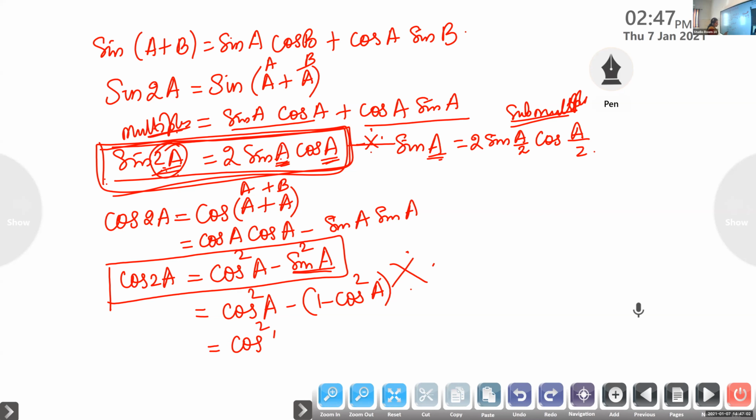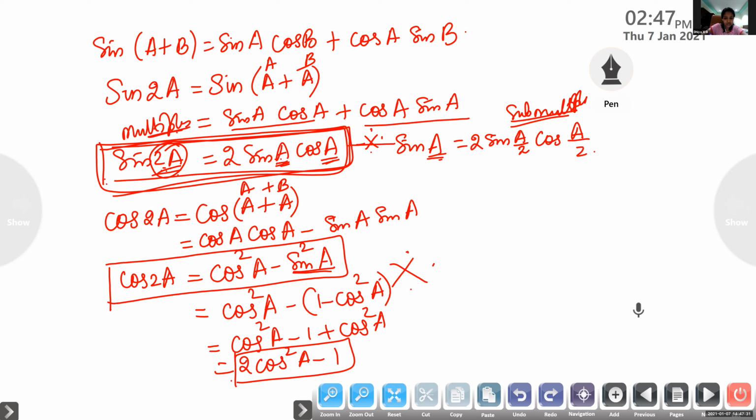It is cos square A minus 1 minus of minuses plus cos square A, which is the same as 2 cos square A minus 1. So cos 2A, what is the next formula we are deriving? It is 2 cos square A minus 1. Cos 2A in terms of cos. What is cos 2A in terms of cos?